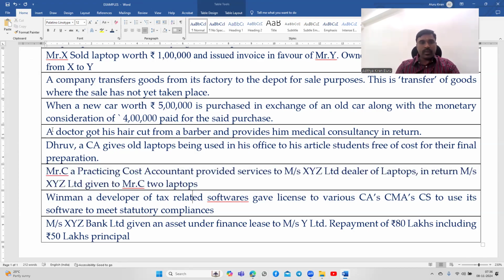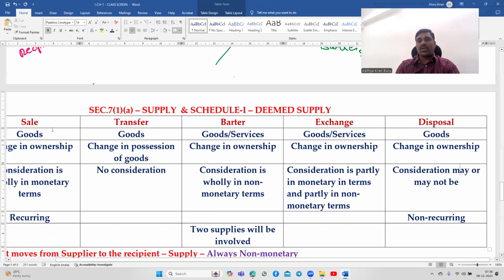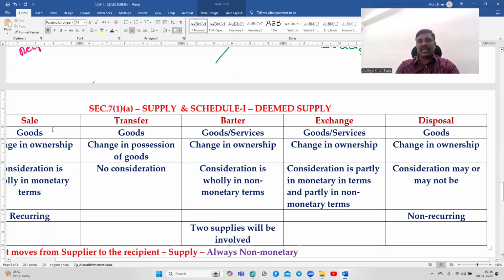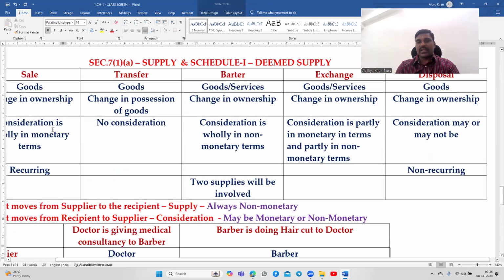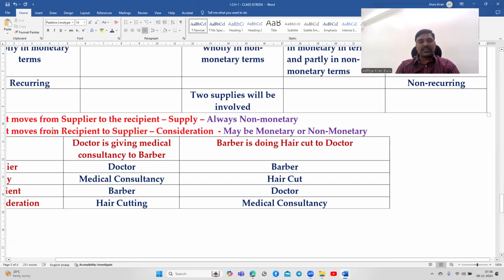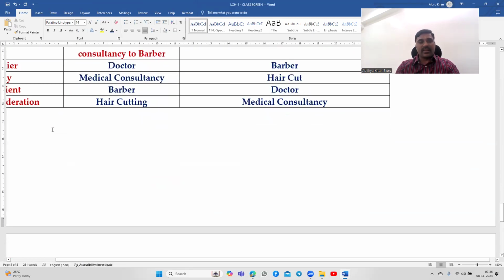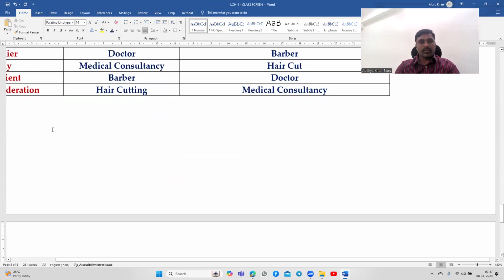Next. Okay, so that's all with the goods. Related to the goods, these are concerned: sale, transfer, barter, exchange, and disposal. Now we'll discuss these three: license, lease, rent.